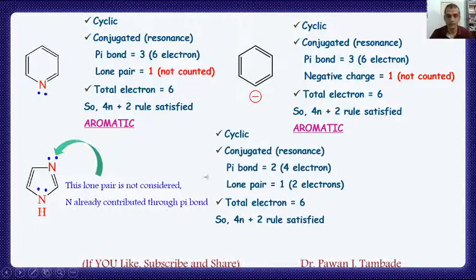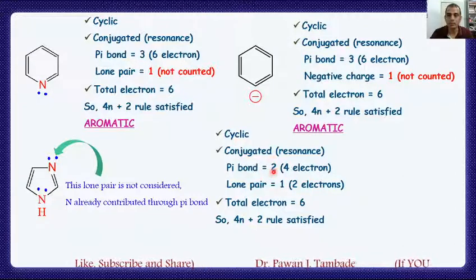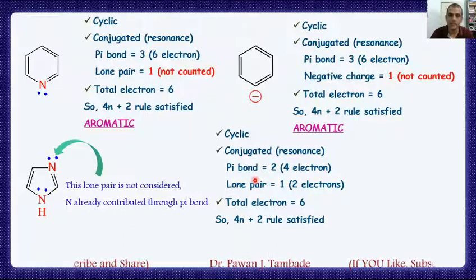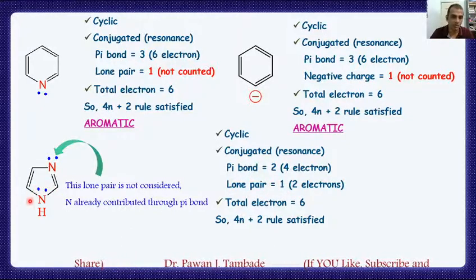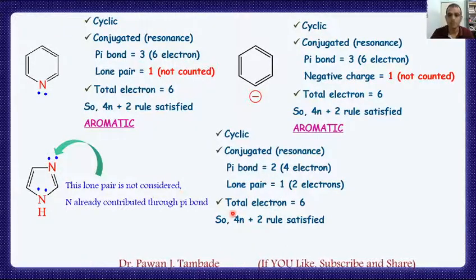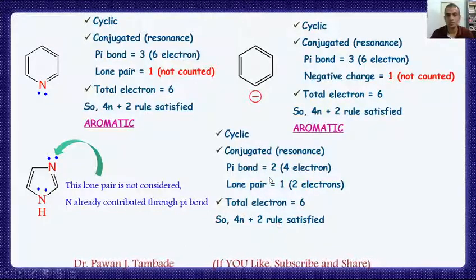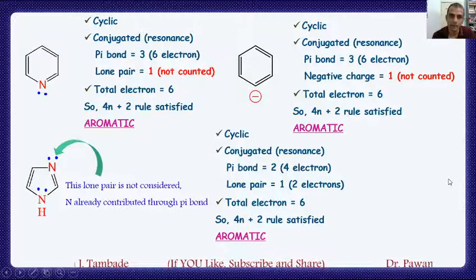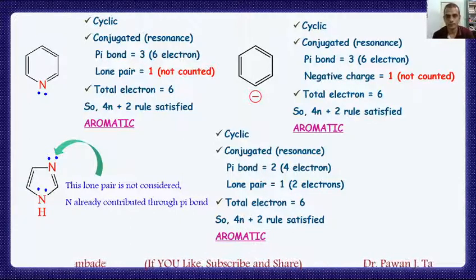Thus this molecule is cyclic, it is conjugated, there are 2 pi bonds, that is 4 electrons, and the lone pair of electrons contributing to the pi system is only 1, which is present on this nitrogen, and this other lone pair is not considered. So total electrons are 6. So the molecule satisfies the 4n plus 2 pi electron rule, and thus this molecule is aromatic in behavior.